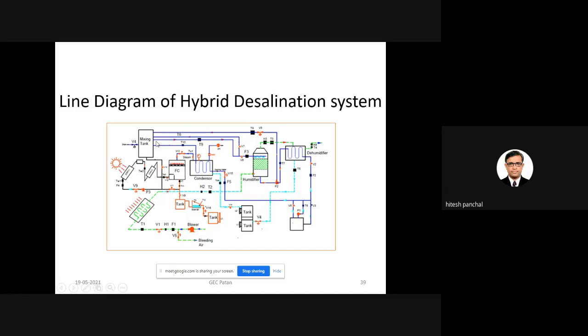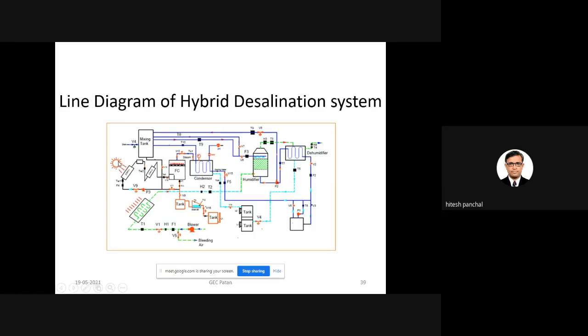So first of all, in the mixing tank, the water is there, and water is passing through the humidifier. From the solar air heater, the hot air is also passing through the humidifier. Due to heat transfer, the hot and humid air passes through the dehumidifier, which is supplied with cold water. So condensate will be there, and the condensate is received.